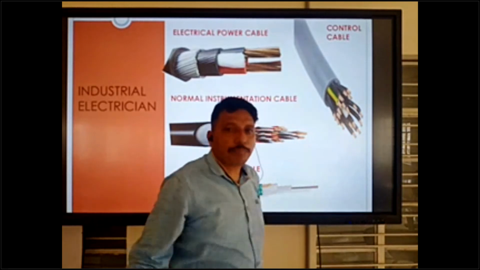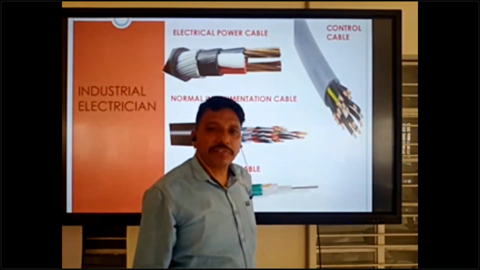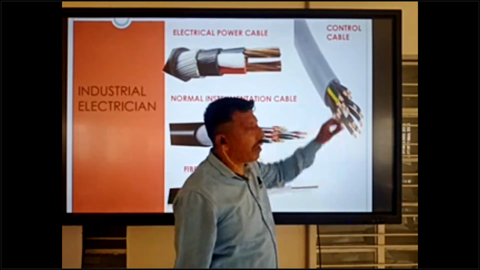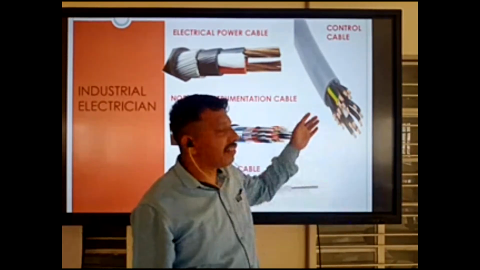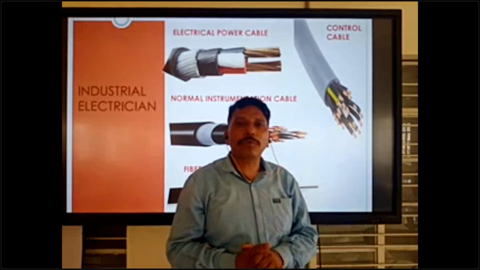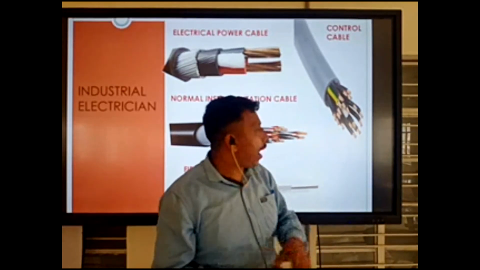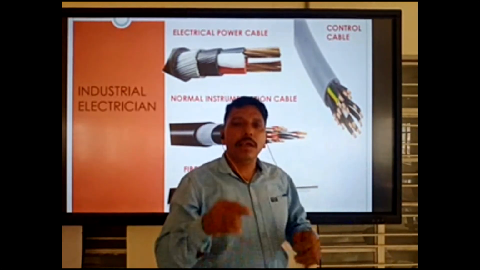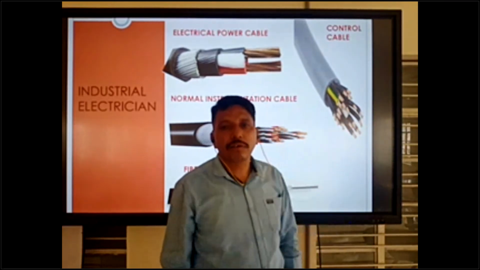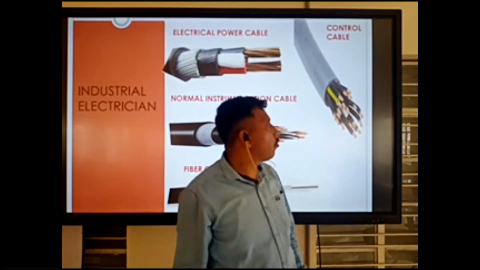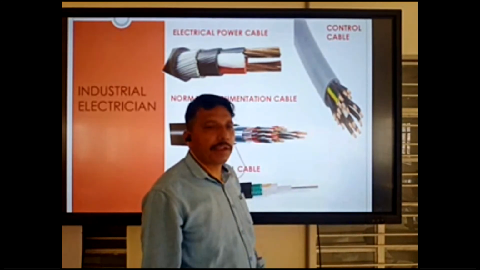Control panel termination is very easy. This is a small cable also, but at termination time you must be careful about the drawing and the panel board, because it is very small. If one terminal is a mistake, the control will not work. So be careful about this.